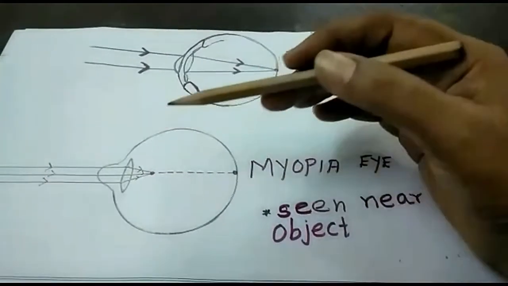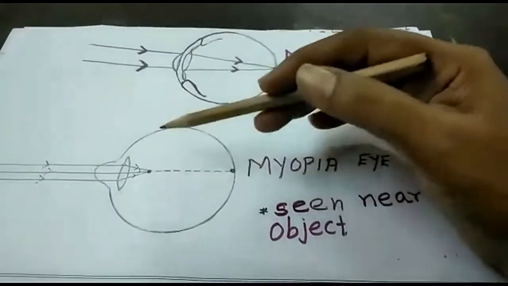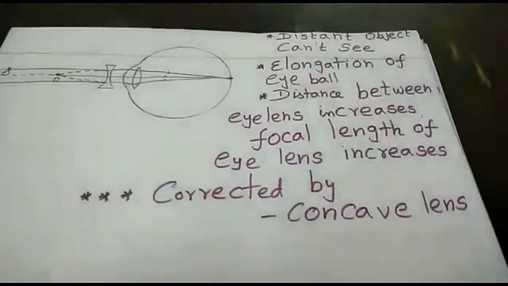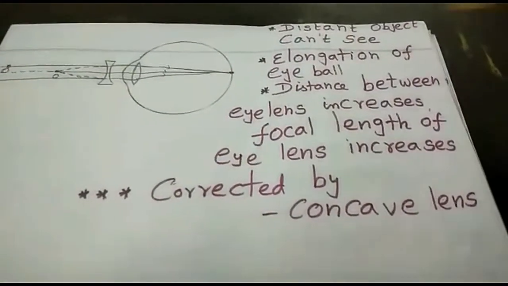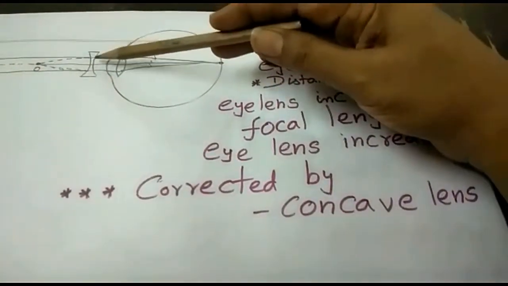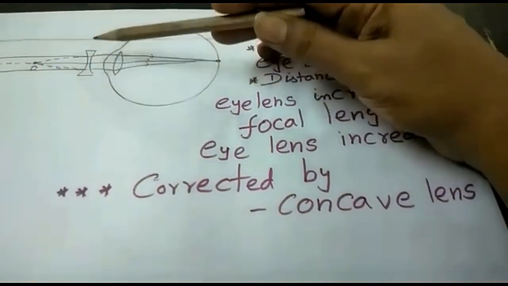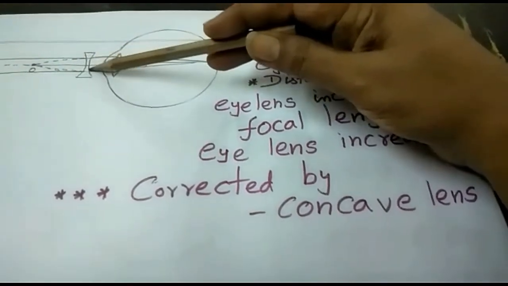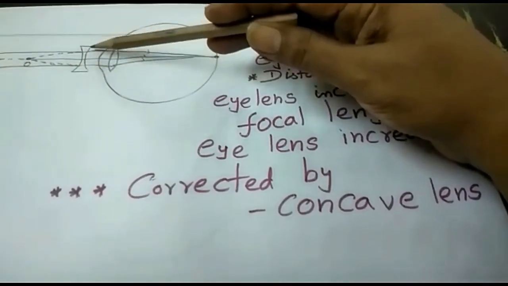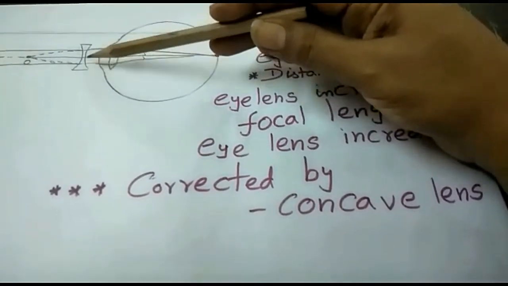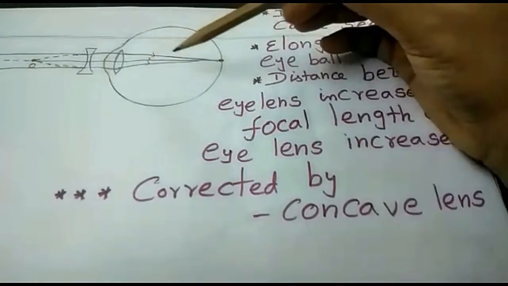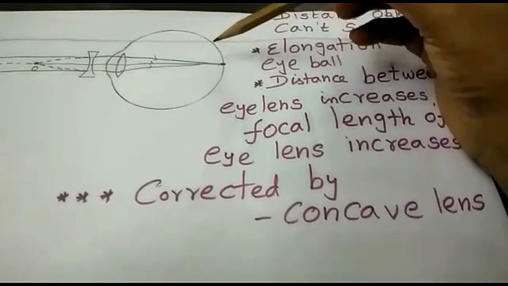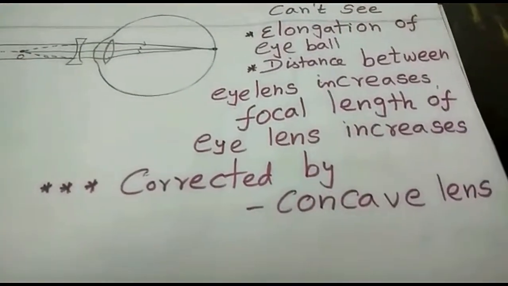How will you rectify this defect? This defect is rectified by using a concave lens. We are using concave lens spectacles. The image will be brought back to the retina, so we are able to see the distant object clearly.